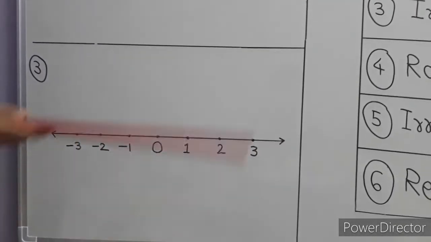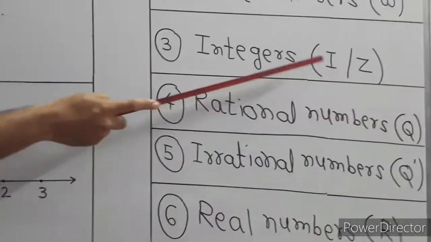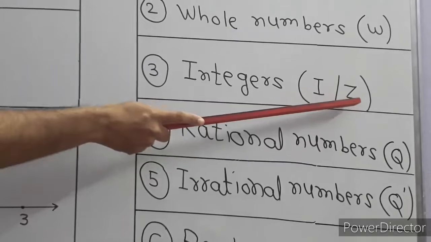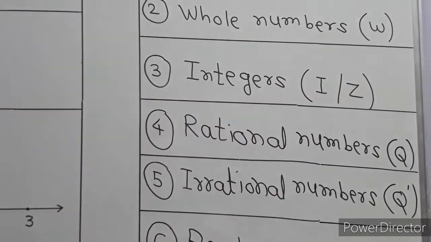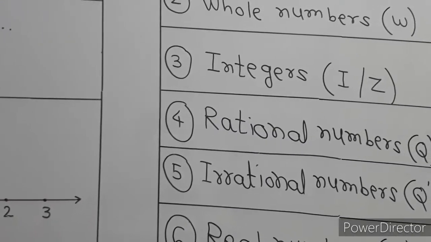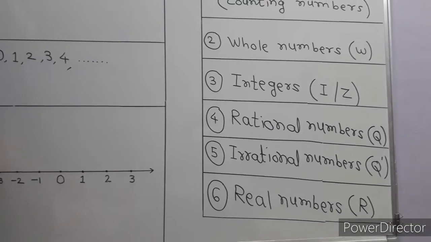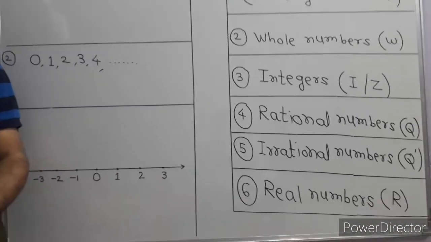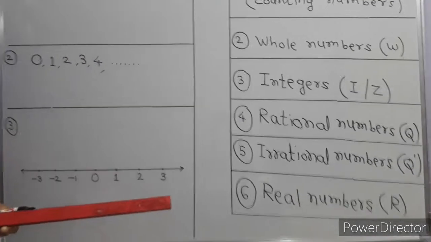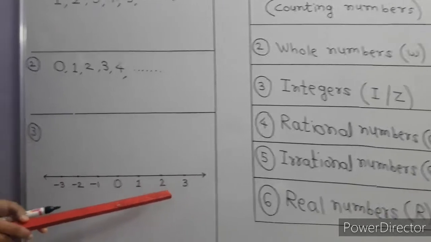So see students, integers are denoted by the capital letter I, or sometimes by the letter Z also. What do you know by Z? Z is from a German word, Zahlen. Zahlen is a German word, and Zahlen means to count. So integers we have seen.